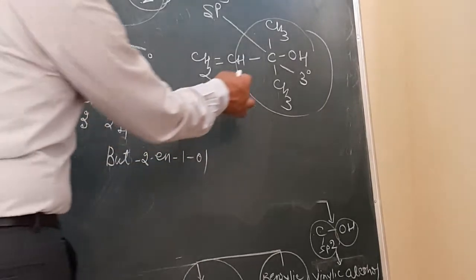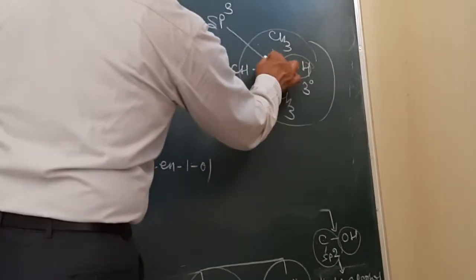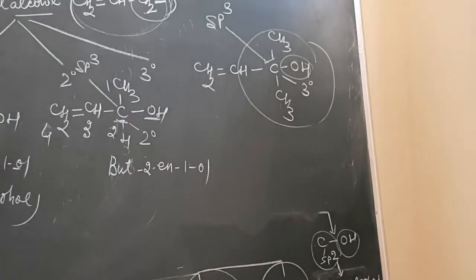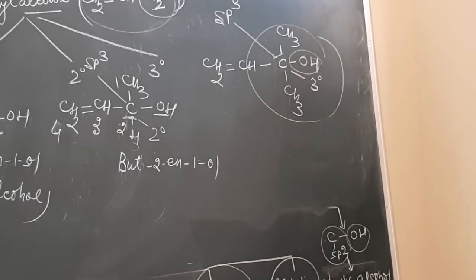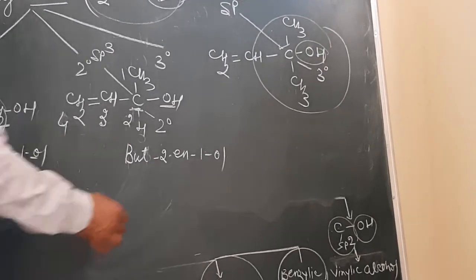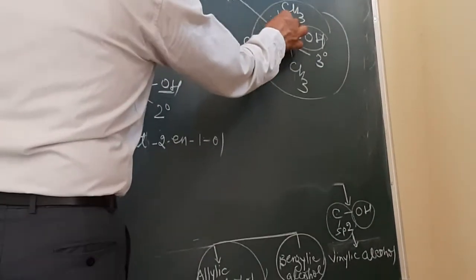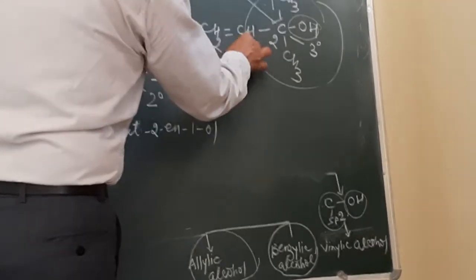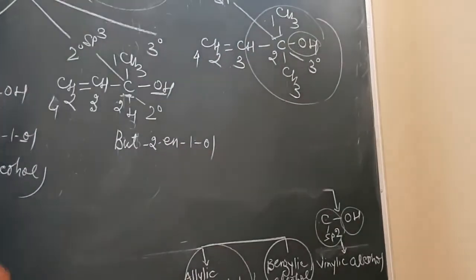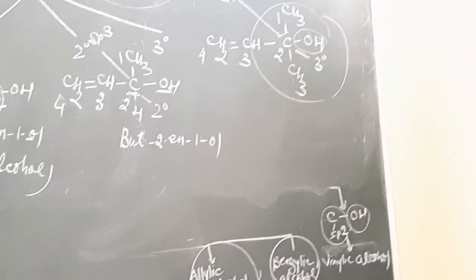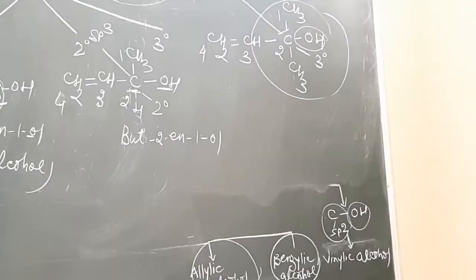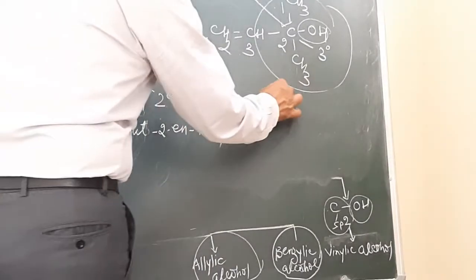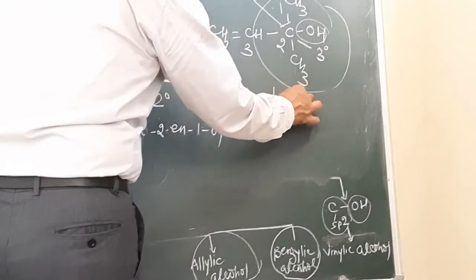Now again, the OH group is attached on the allylic carbon atom, so this will be allylic alcohol. If I give the name to this one, select the longest possible chain. 1, 2, 3, 4. Why this way? Because the OH group is more senior as compared to the double bond. For 4 carbon atoms, what will be the root word? But.